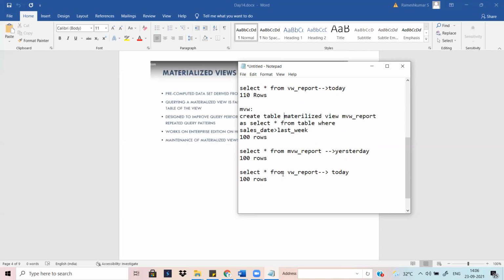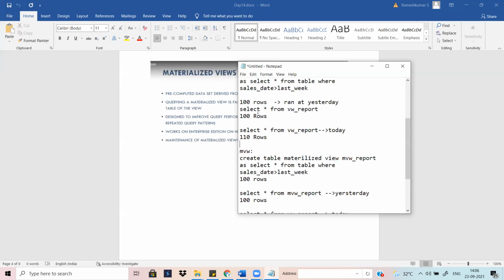As in a traditional database, there is a command: materialized view refresh. You can pass true as a property, then you can run the query and it will reflect the 110 rows. So this is not happening here.